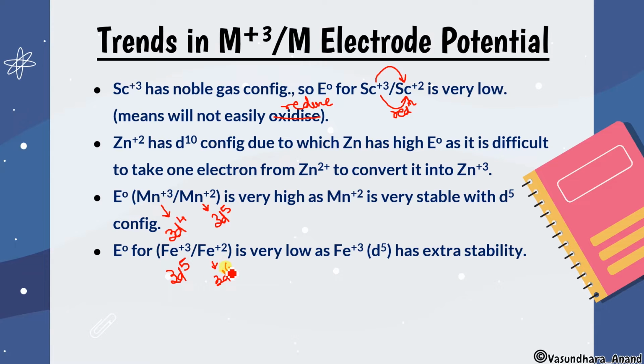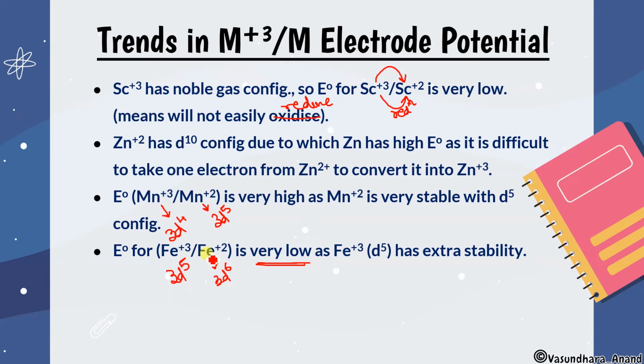So if I'm talking about Fe plus 3 reducing to Fe plus 2, the reduction value will be very low. That means it cannot be reduced easily, because 3d5 is already a stable condition. It won't be converted into Fe plus 2, because that is going to be unstable.